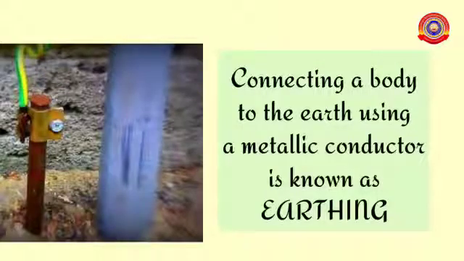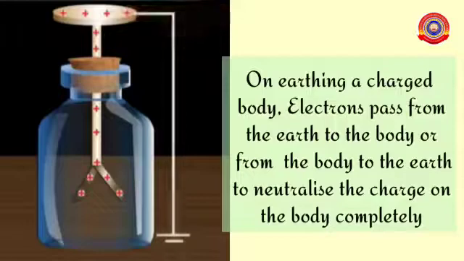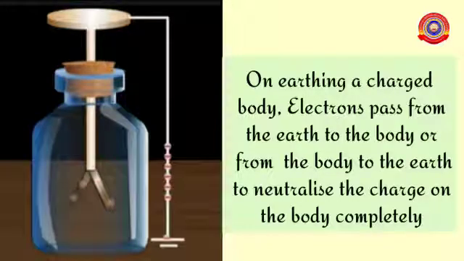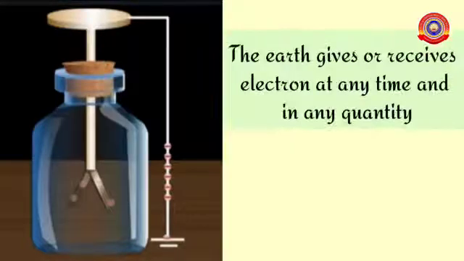Connecting a body to the earth using a metallic conductor is known as earthing. On earthing a charged body, electrons pass from the earth to the body or from the body to the earth to neutralize the charge on the body completely. The earth gives or receives electrons at any time and in any quantity.